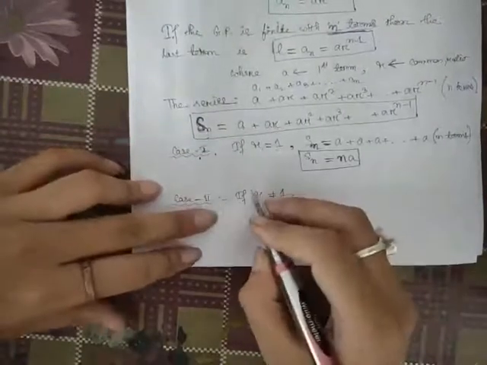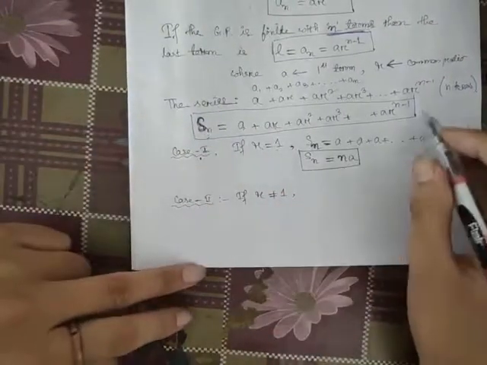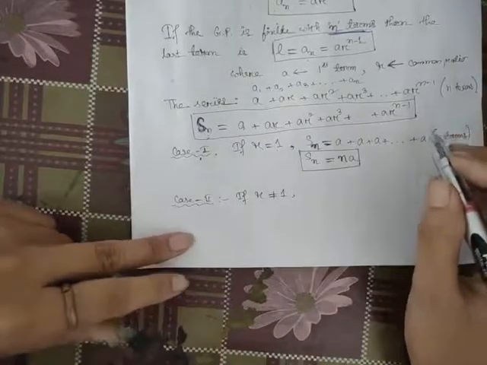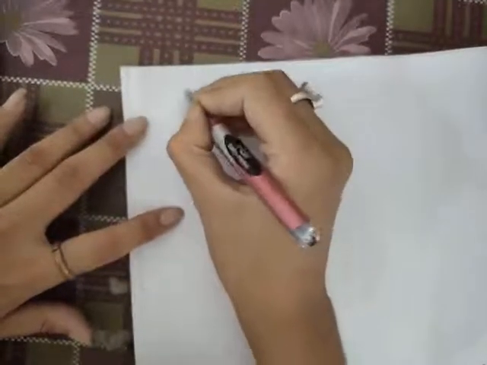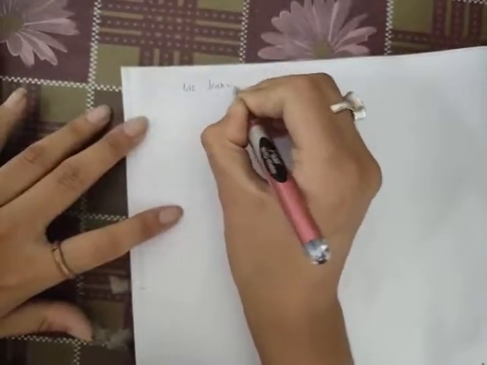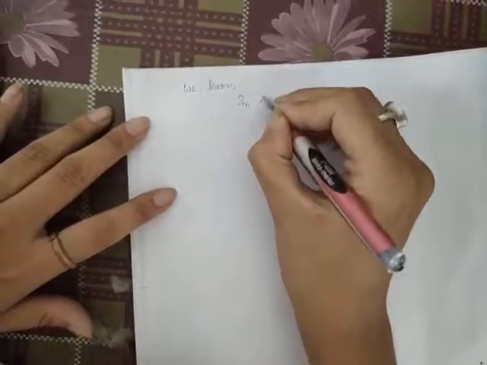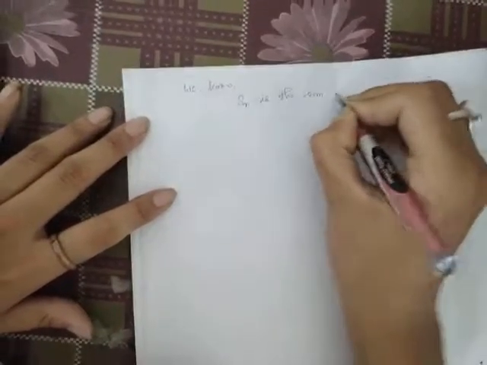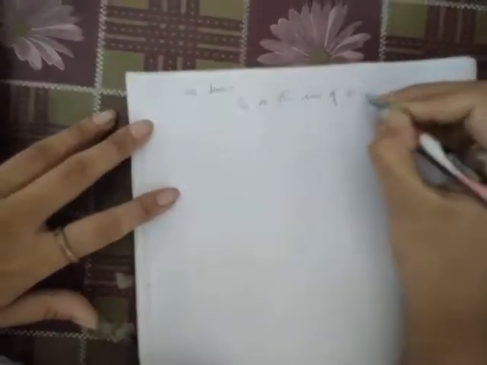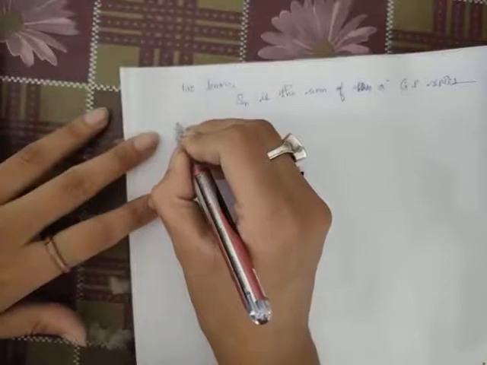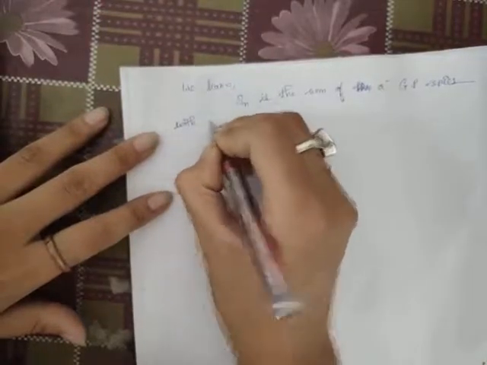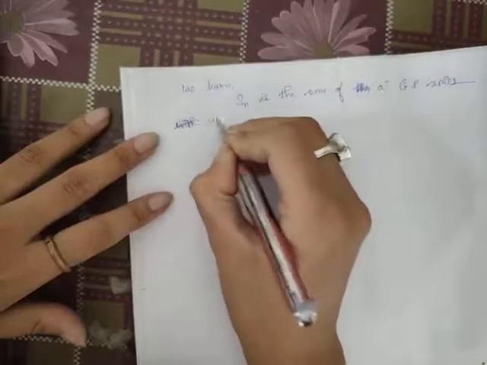When R is not equal to 1, what will we do? Take this as equation number. In this case, we know what our Sn is. Sn is the sum of a GP series with first term A up to n terms.